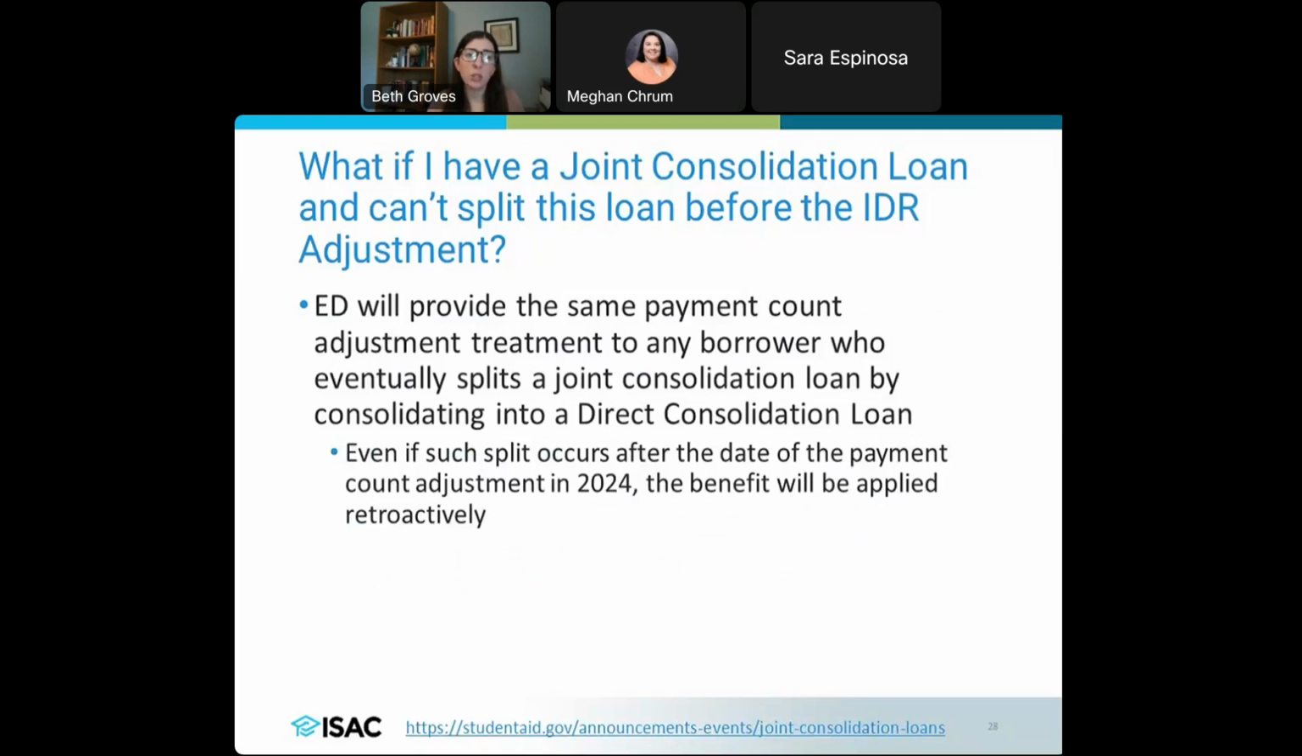So joint consolidation loans, there's also a concern about, I can't split this loan before this IDR adjustment happens. And so the nice thing with this is that the Department of Ed has indicated that they're still going to consider this. So if somebody goes through this process and they eventually split their joint consolidation loan to consolidate into a direct consolidation loan, even if that happens after that payment adjustment, right, they are going to still get that benefit applied retroactively. So this is one of those leniencies as well, that will still happen retroactively for the borrower.